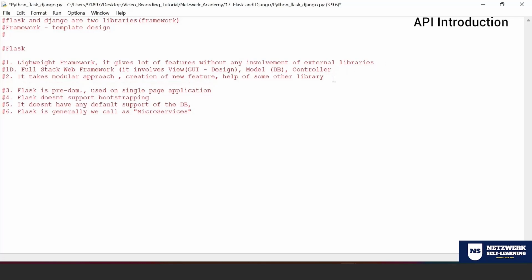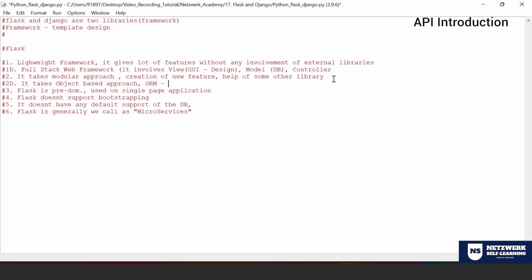Okay. Now it takes an object-based approach. Even the process that works inside Django works on the principle of ORM.